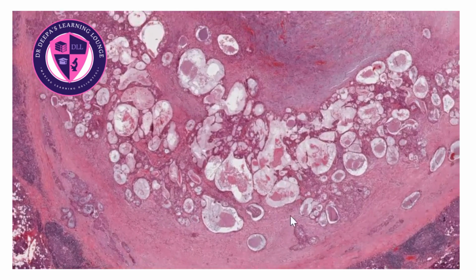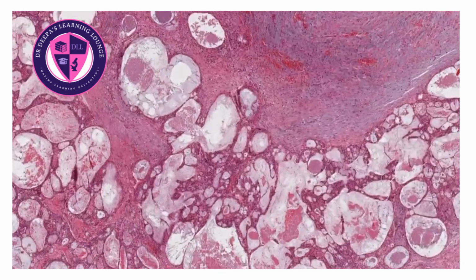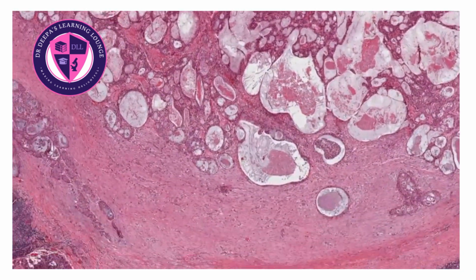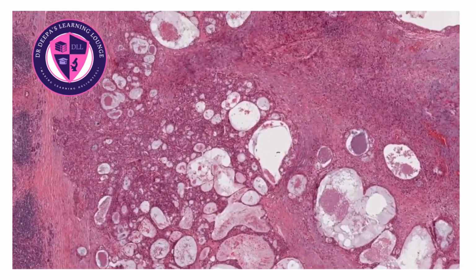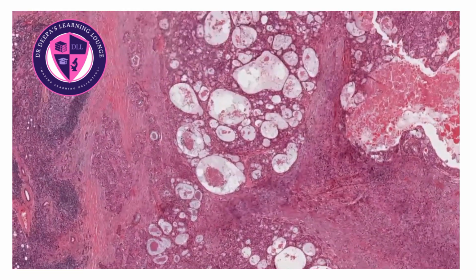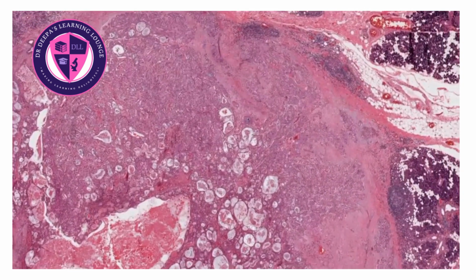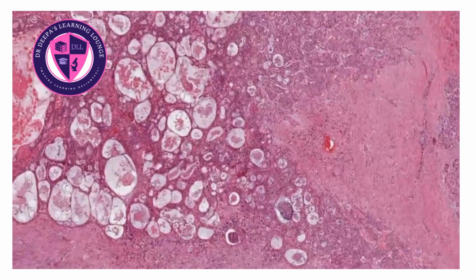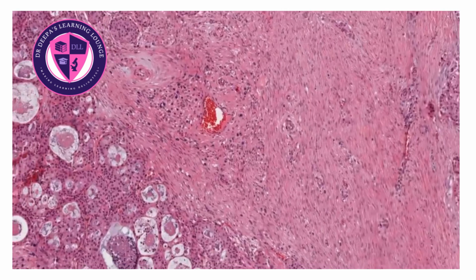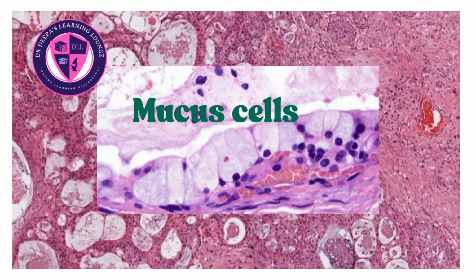The diagnosis of MEC is based on recognizing the characteristic three cell patterns, which are mucus cells, epidermoid or squamous cells, and intermediate cells. The mucus cells contain pale, foamy cytoplasm filled with mucin. The second are epidermoid or squamoid cells, which have eosinophilic cytoplasm and may show intercellular bridges but lack actual keratinization. The third and the most important are the intermediate cells, which are considered the neoplastic cells of MEC because they have the ability to differentiate into either mucus or epidermoid cells.